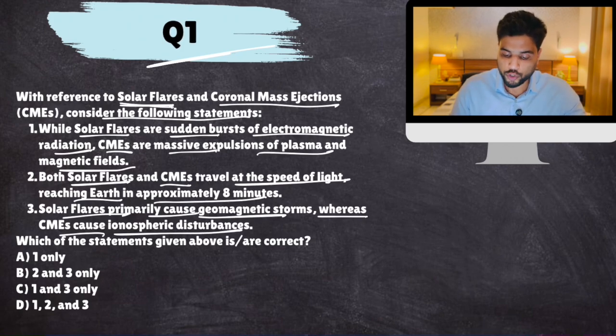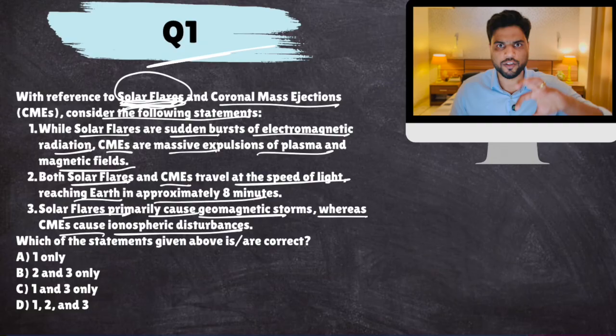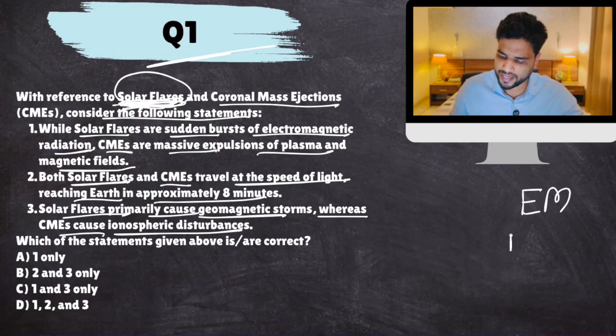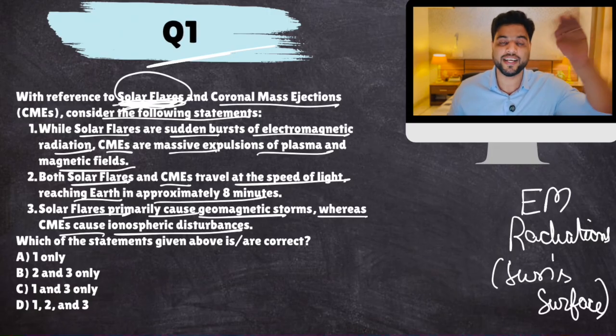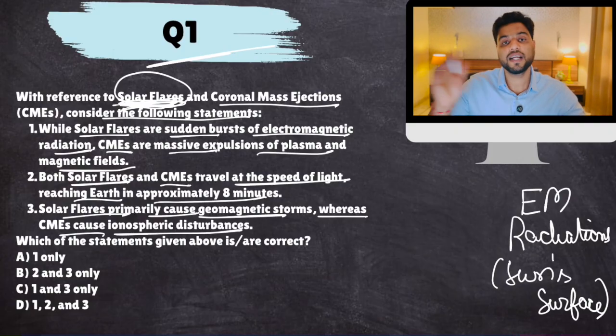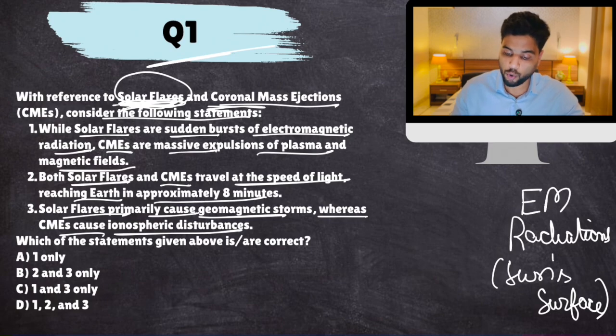Now look, solar flares are released from the surface of the sun. Just remember that solar flares are highly charged electromagnetic radiations released from the sun's surface. In the previous lecture, we discussed the different layers of the sun. There is another layer, which is basically the sun's atmosphere, and that is the corona. The corona is made up of plasma.